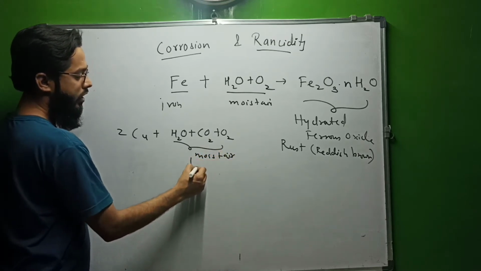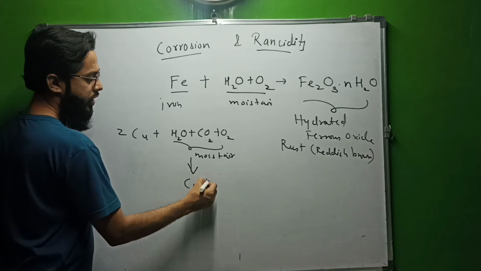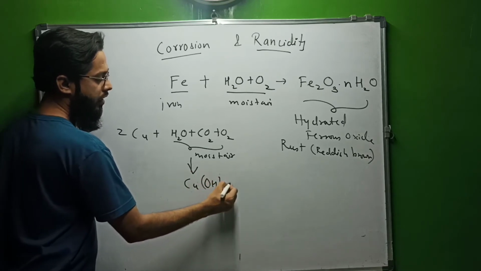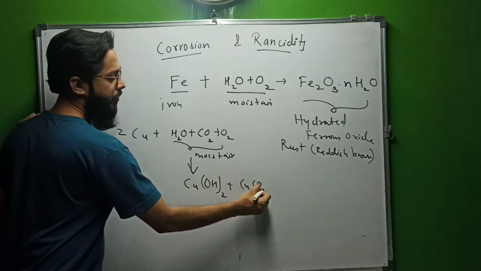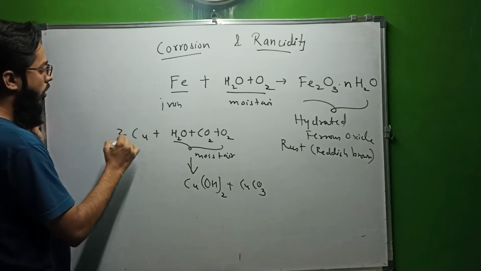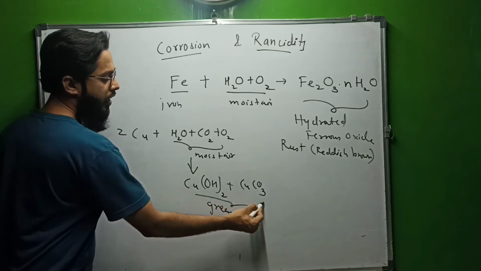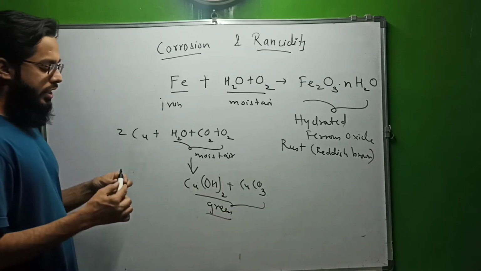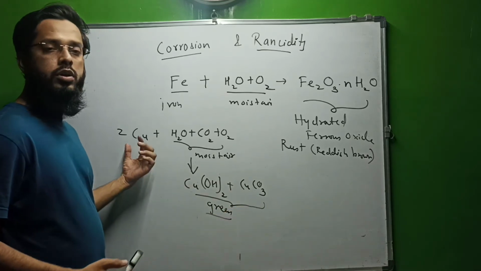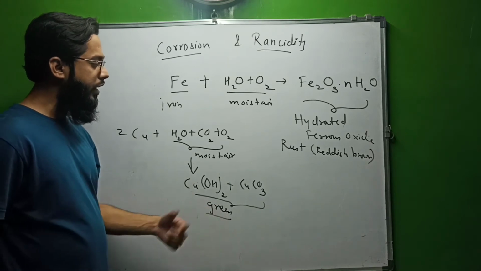It forms a green layer, which is copper hydroxide and copper carbonate. So when copper is exposed to moist air, a green layer is formed, which is called corrosion of copper. Copper gets tarnished to green color.